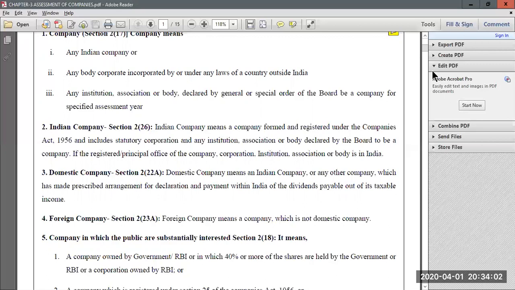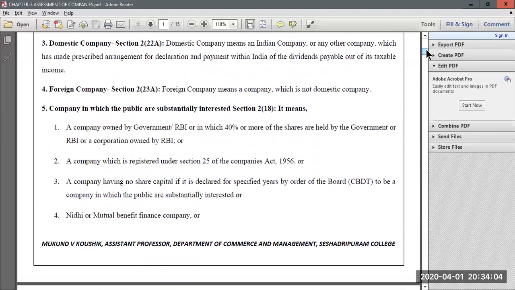Now, another, fourth important type of company is called a company in which the public are substantially interested. Now I know it is a little bit confusing, but please do concentrate. You will be able to get an idea of what you mean by company in which the public are substantially interested. Now it can be any company which is owned by government or RBI. If there is any company doing business in India which is owned by either government or RBI, then again it falls under the category of company in which the public are substantially interested.